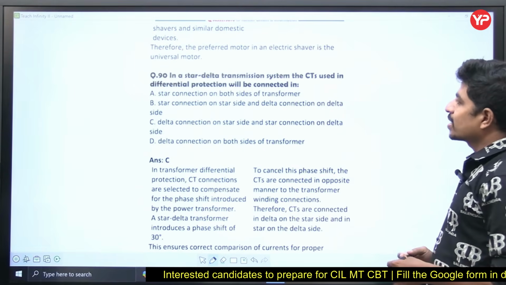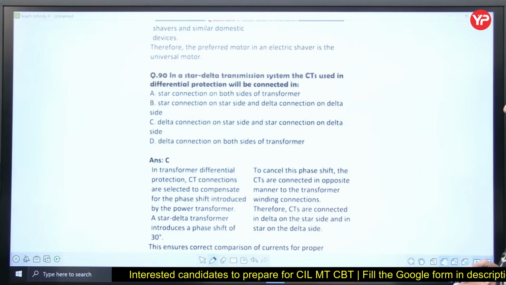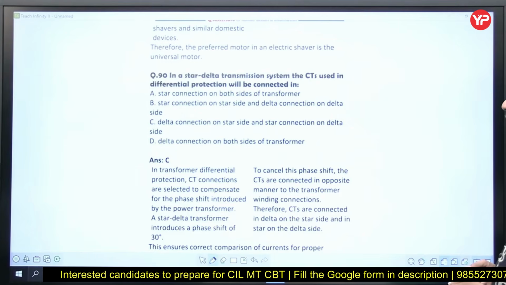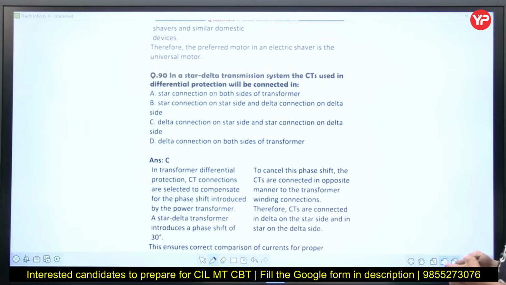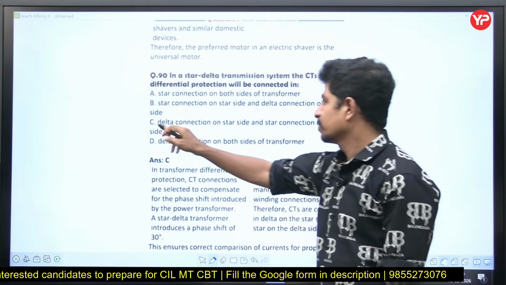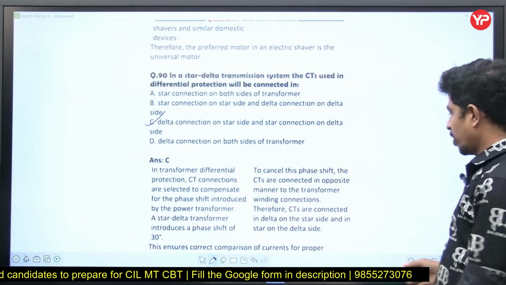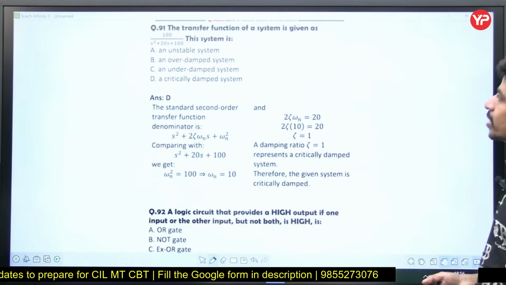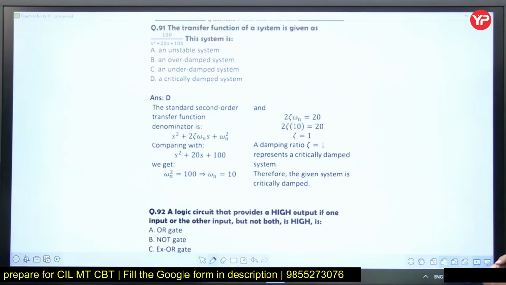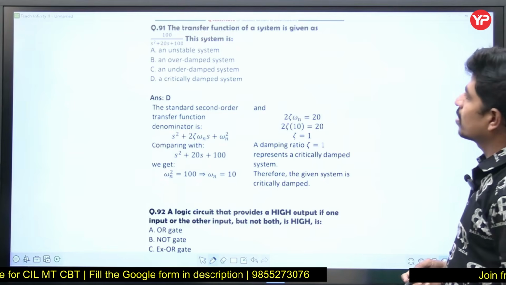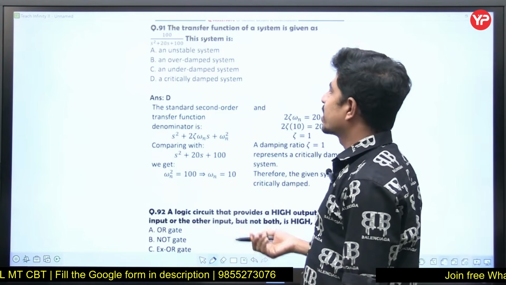Next, in a star delta transmission system, the CTs used in differential protection will be connected in delta connection on the star side and star connection on the delta side. Yes, exactly the opposite connection we have to make. Direct question. Next, the transfer function of a system is given as 100 by s square plus 20 s plus 100. The system is, first of all, a stable system.